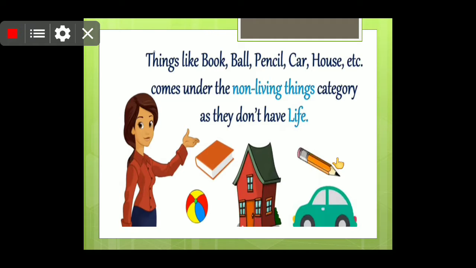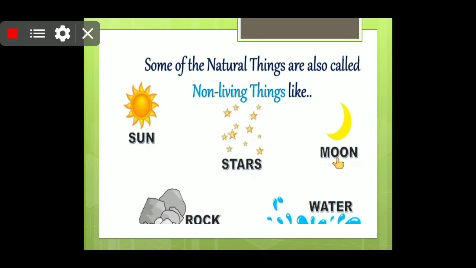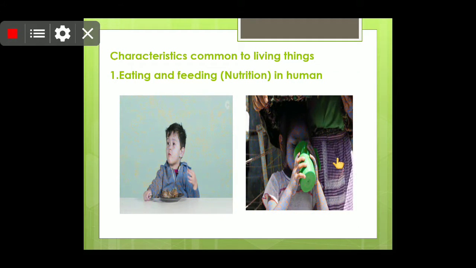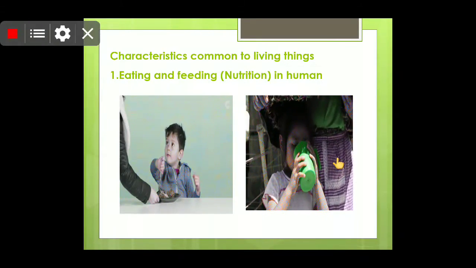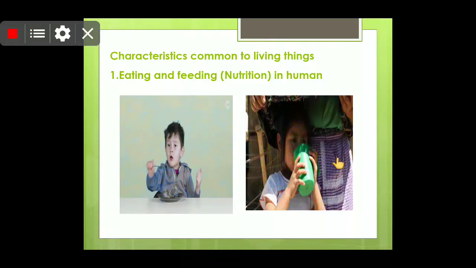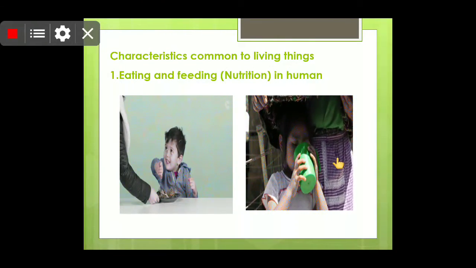I'm giving you one example: if your book falls down, it doesn't feel pain, and it doesn't start crying. But if a child falls down, he will start crying because he has life. Now children, some natural things like sun, star, moon, rock, water are natural, but they are non-living things. They don't have life. Now we are going to know some more about living organisms.